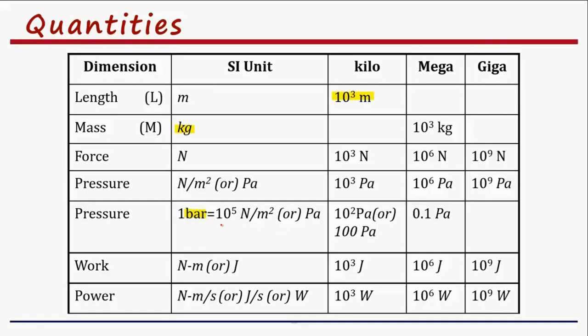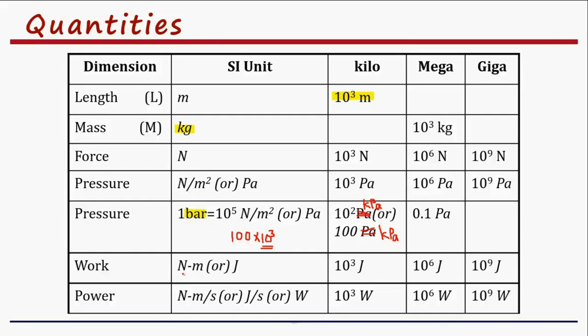If you would like to convert this 10 power 5 Newton per meter square or Pascal into kilopascal, what do we do? 100 multiplied with 10 power 3 is nothing but 10 power 5, right? So, this term I can write as kilopascal and this is 100. This quantity is not Pascal, this must be kilopascal. It's a typo. This is 100 kilopascal. So, 1 kilopascal is 10 power 3 Pascal. So, 1 bar is equal to 10 power 2 kilopascal or 100 kilopascal.